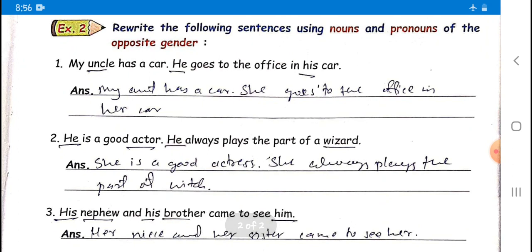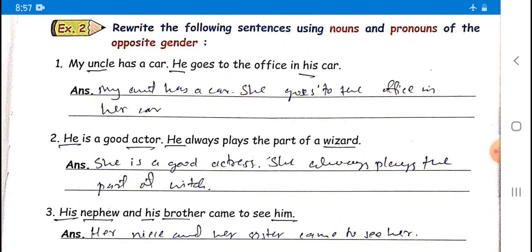Exercise 2. Rewrite the following sentences using nouns and pronouns of the opposite gender. My uncle has a car. He goes to the office in his car. Here there are 3 words underlined: uncle, he and his. What is the feminine word for uncle? What is the opposite gender of uncle? That is aunt.